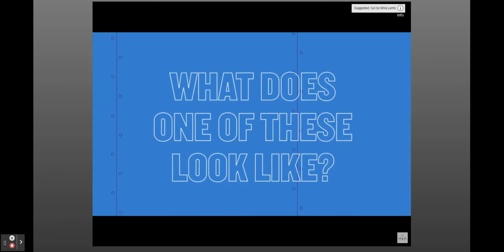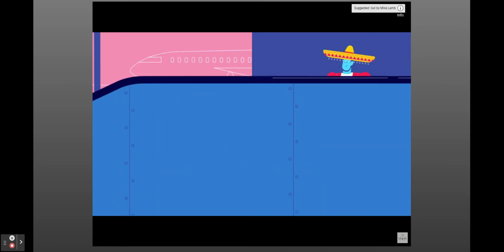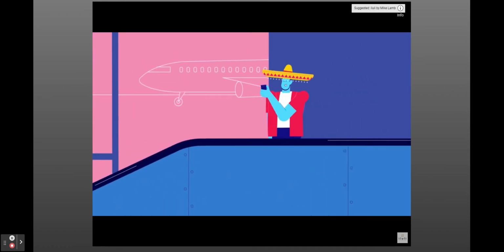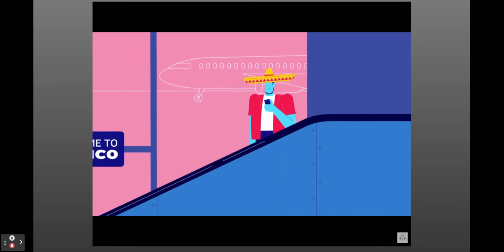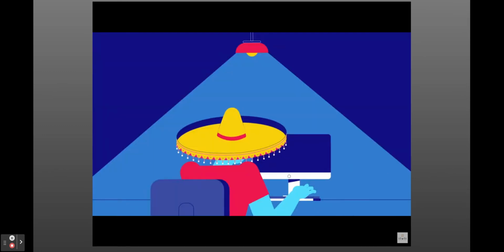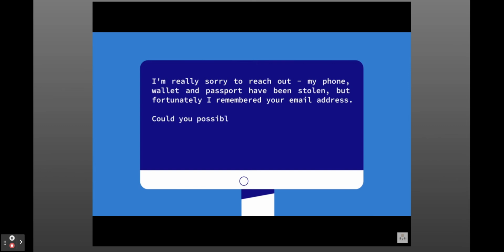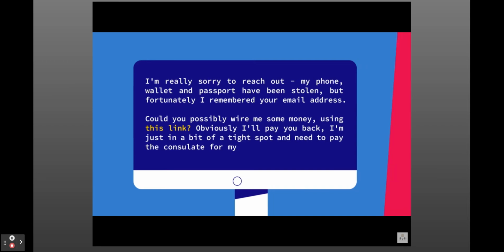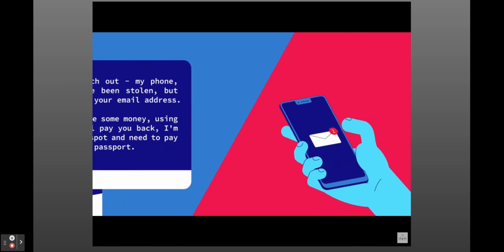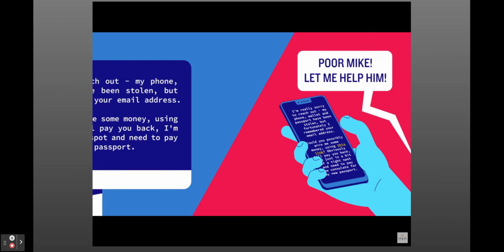So what does one of these look like? Well, say your colleague has gone on holiday to Mexico. You know he's in Mexico because you saw him check into the airport on Facebook. A few days later, he sends you an email. He's really sorry to reach out. His phone, wallet, and passport have been stolen, but fortunately, he remembered your email address. Could you possibly wire him some money using this link? Obviously, he'll pay you back. He's just in a bit of a tight spot and needs to pay the consulate for his new passport. None of this is particularly far-fetched or difficult to believe, but all the same, it's not true.